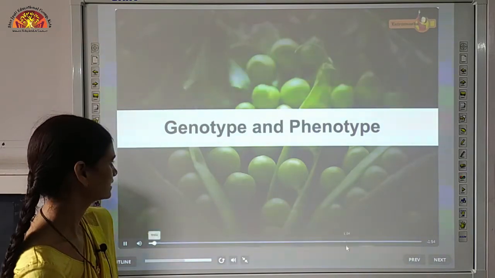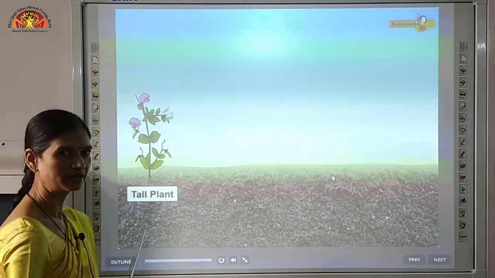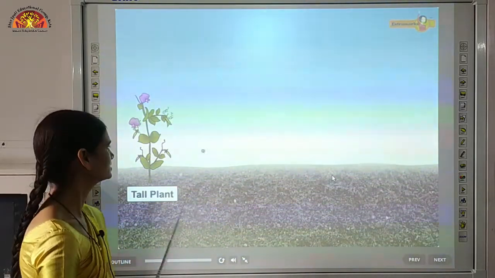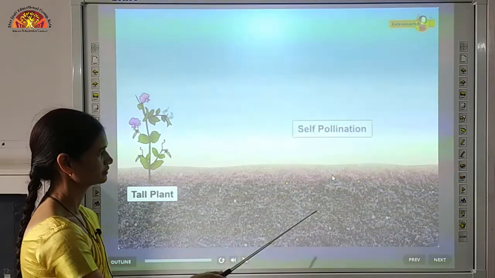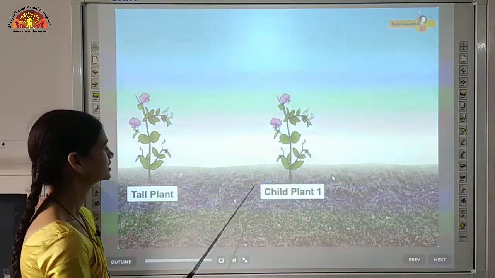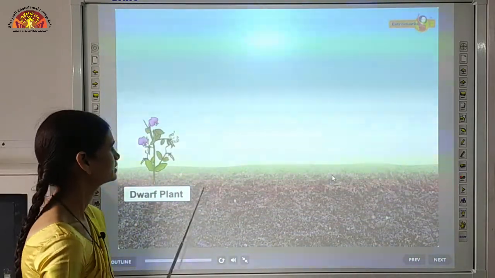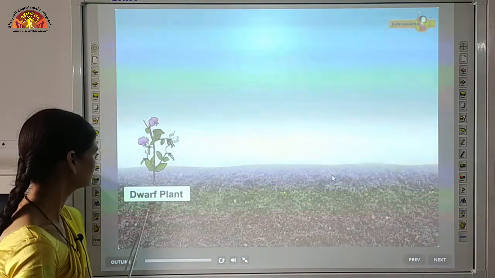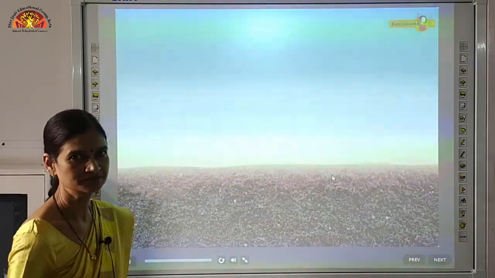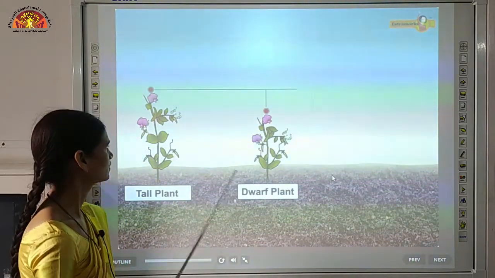Let's see this animation. What are genotype and phenotype? See, this is a tall plant. We are producing tall plants only from these plants. So we are sowing the seeds and self pollination took place. So we got all plants. What kind of plants did we get? Tall plants. Then we took dwarf plants and we got all dwarf plants. So from dwarf plants we got dwarf plants, and from tall plants we got tall plants.